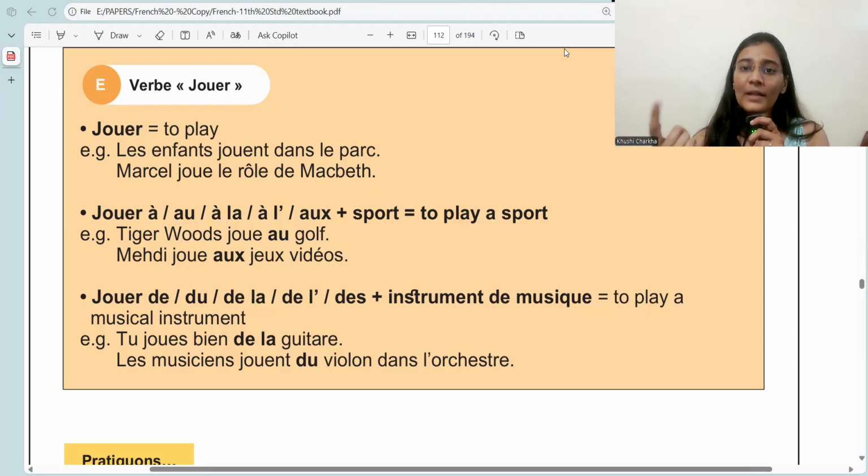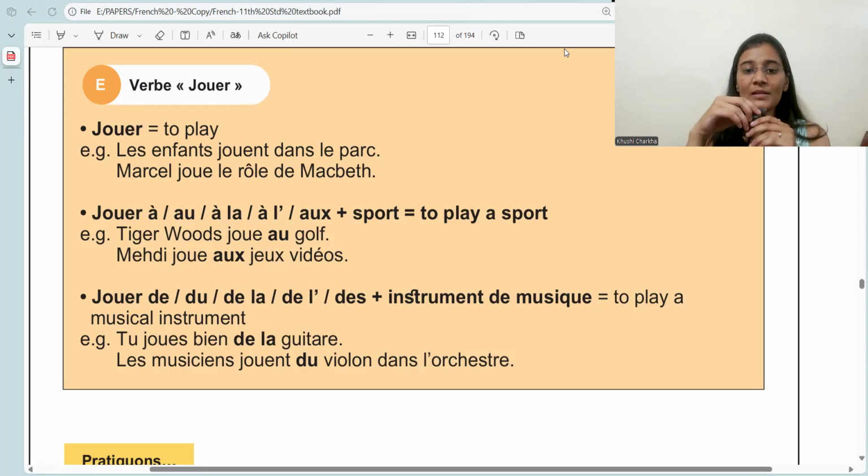Jouer means to play. Now it can either be to play a sport, a game, or to play a musical instrument. Okay. So example. Normal examples before any sport or something. Les enfants jouent dans le parc. The students play in the park. Okay. Next, Marcel joue le rôle de Macbeth. Marcel plays the role of Macbeth.